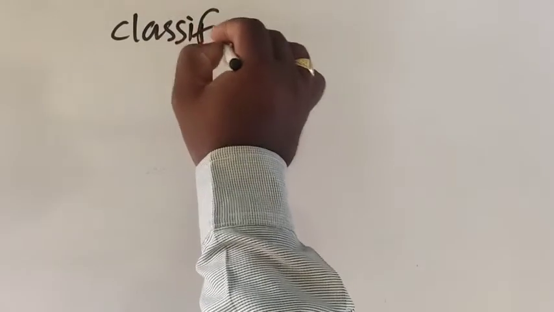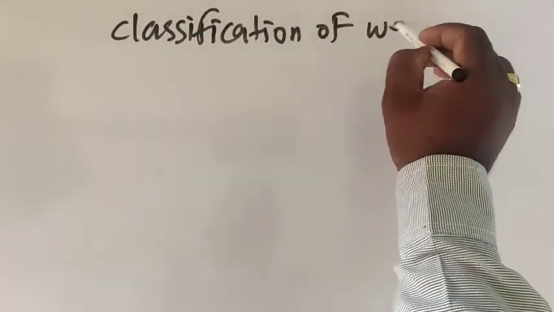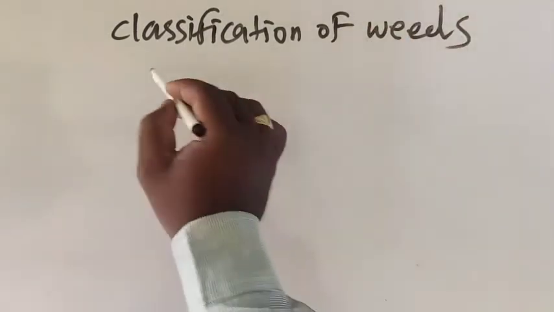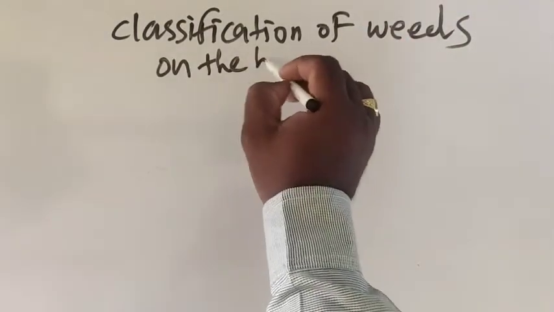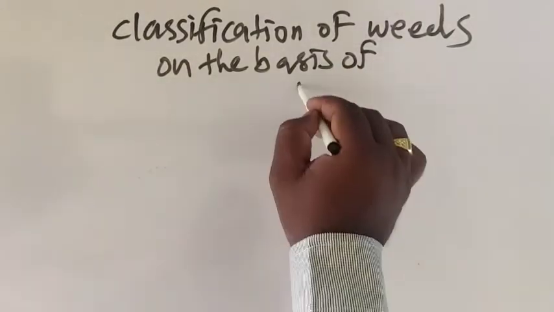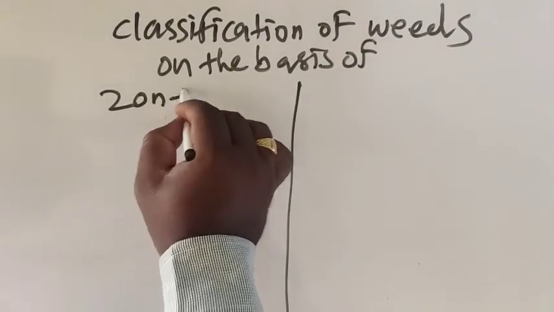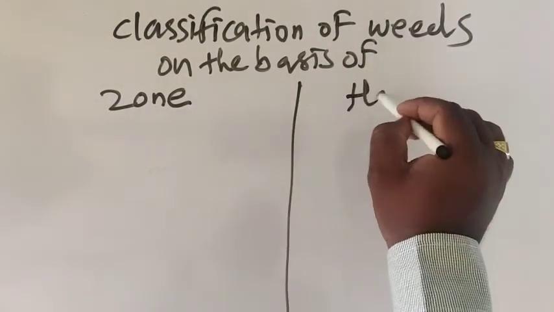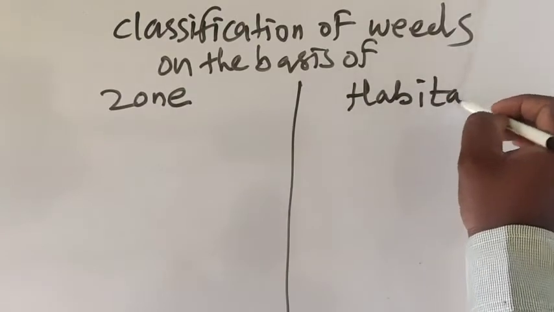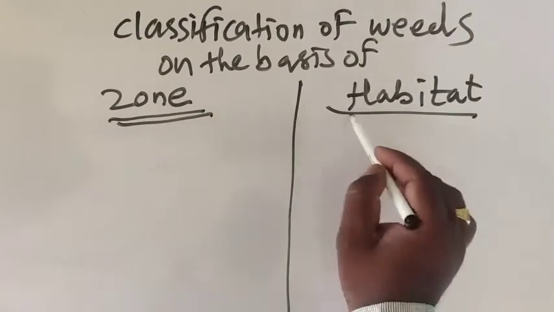We have seen the classification of weeds on the basis of zone and on the basis of habitat, and we have classified the weeds into different categories.